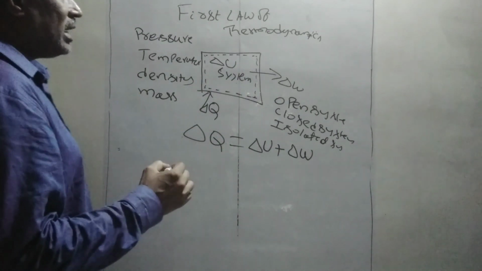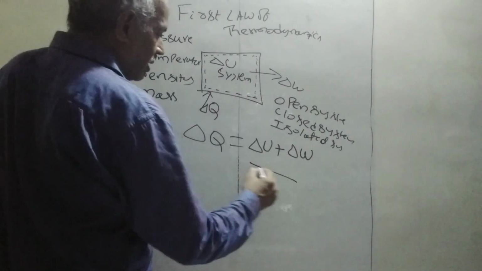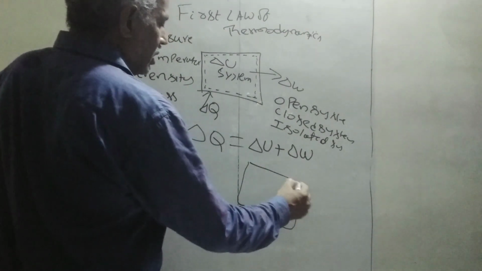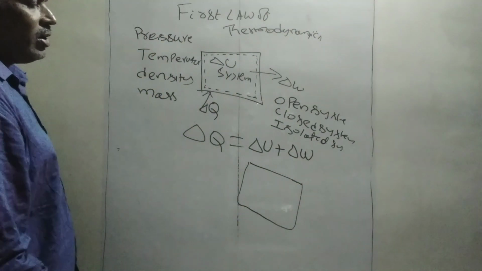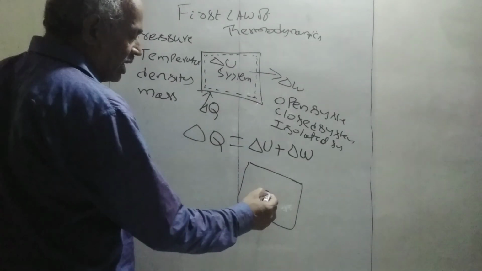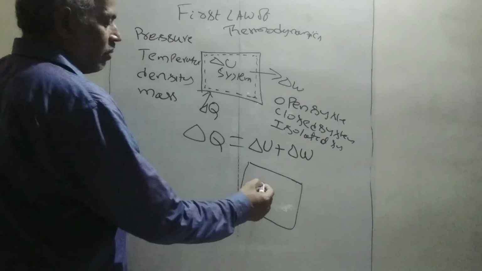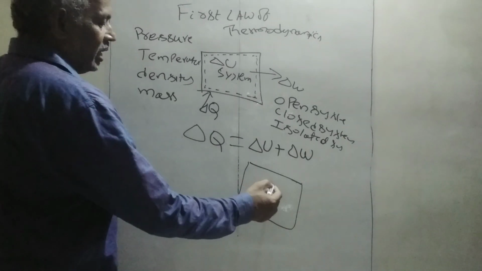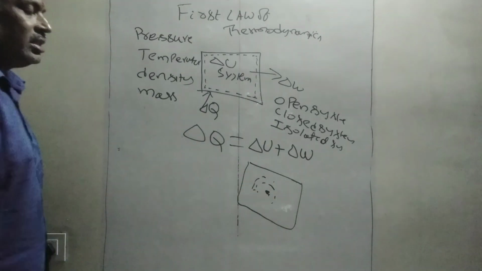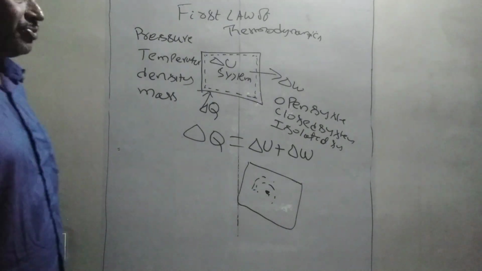And third, the isolated system. In this isolated system, the system boundary will not change. The heat will be generated internally, and the work and heat will be done internally. The change of energy will be internally generated.